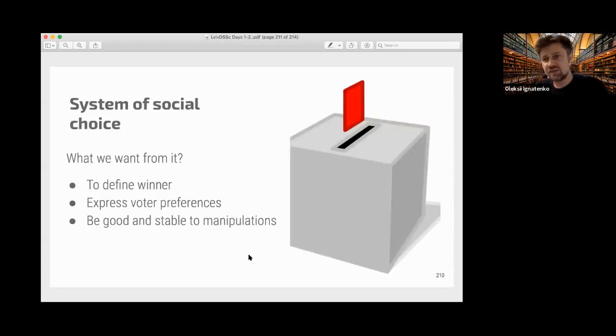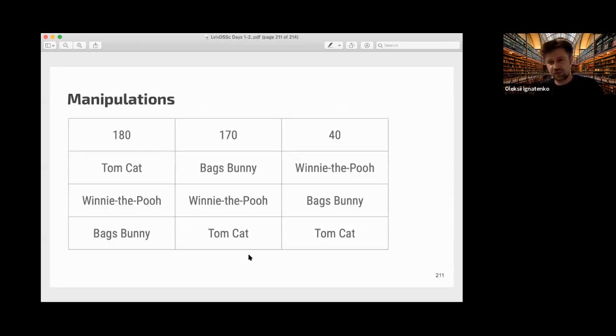Okay, I'll give you a couple of examples of manipulation of our usual system. For example, we have single voting, plurality without any second round. So it's just who gets a plurality of votes, then he wins. Who gets the bigger amount of votes is the winner.